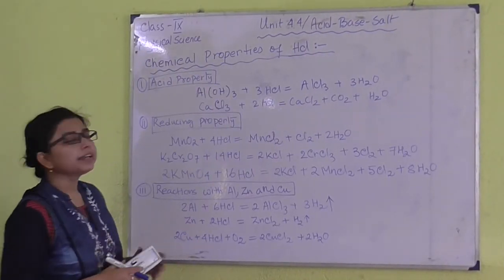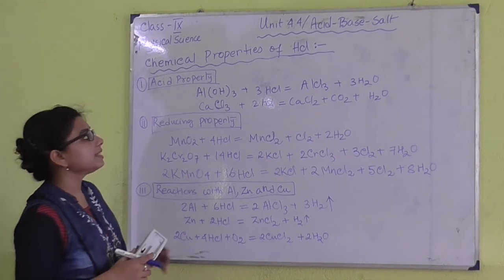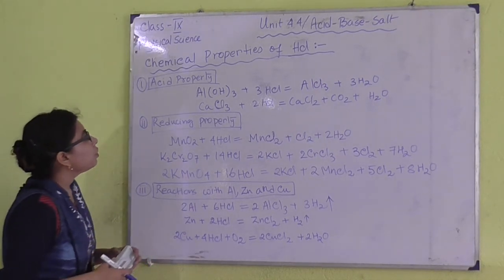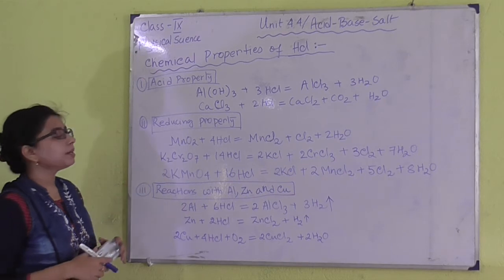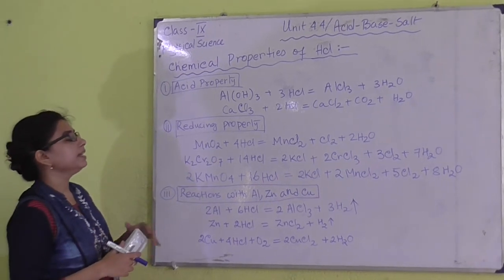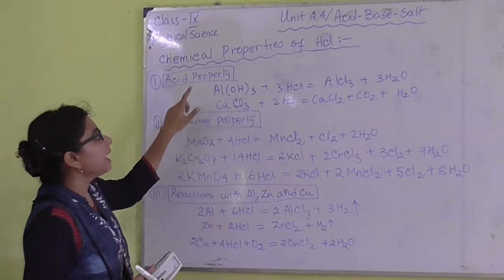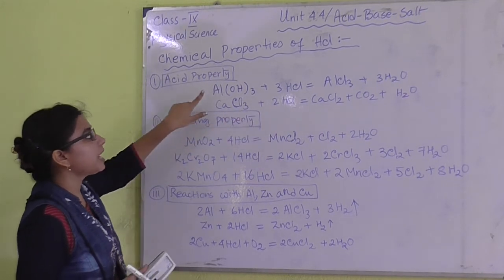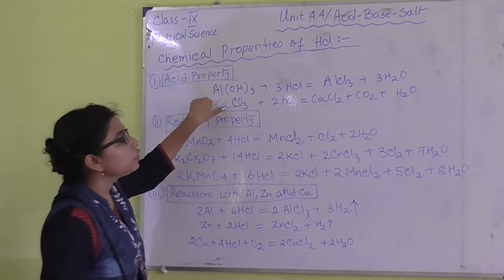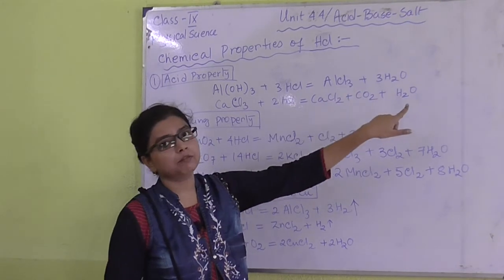We will learn the chemical properties of hydrochloric acid, that is HCl. So if we start with the acidic property of hydrochloric acid, we can see here that hydrochloric acid can react with aluminium hydroxide to produce aluminium chloride and water.